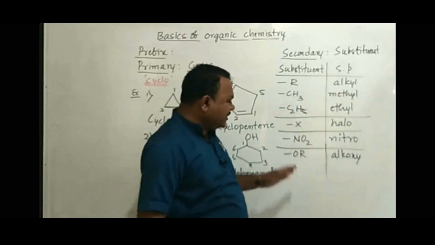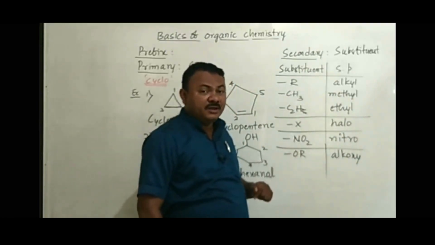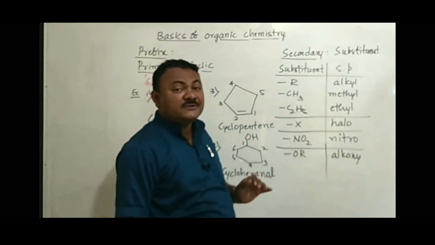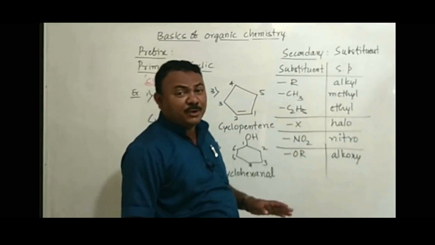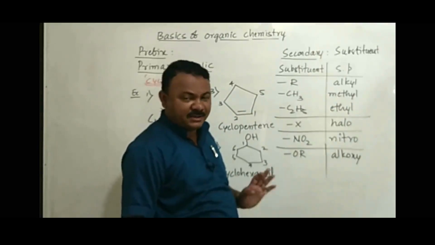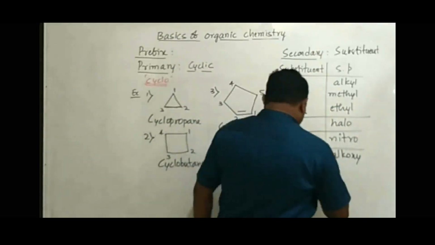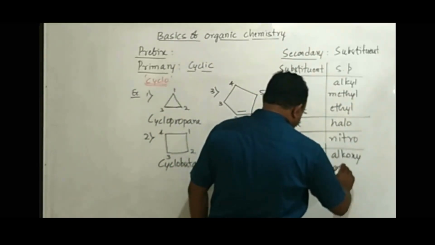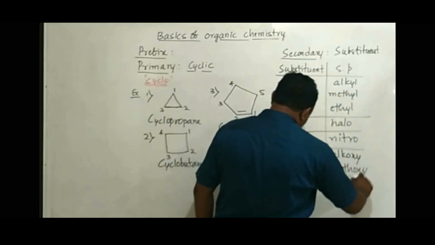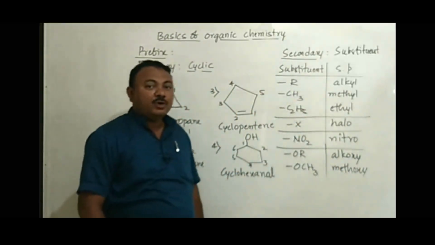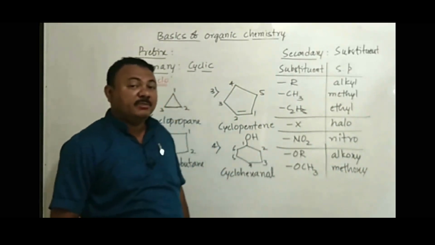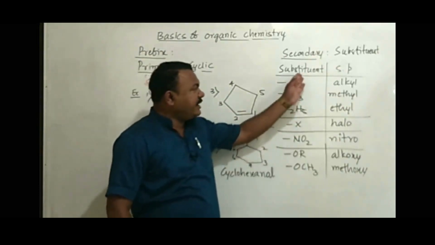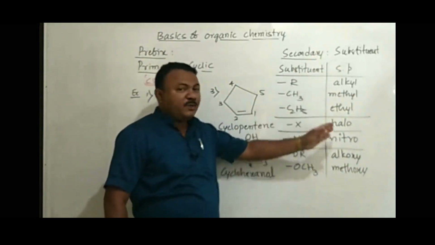About this we are learning in a separate second chapter of organic chemistry. Compounds with formula ROR' or ROR, we call them ethers, and we learn much more about these compounds in the second chapter of the 12th standard. Okay? Alkoxy. For example, OCH3, for this we can use the secondary prefix methoxy. For OC2H5 you can write the secondary prefix ethoxy. So this is a table where we have taken different substituents and corresponding secondary prefixes.